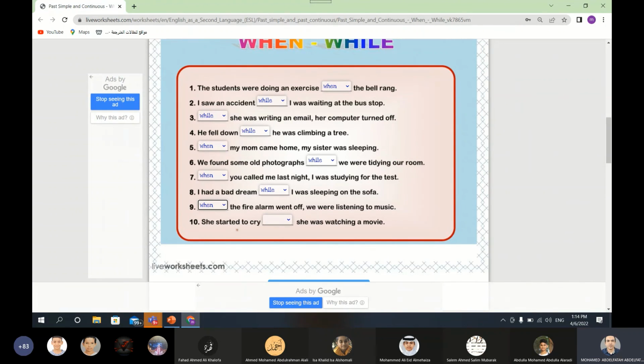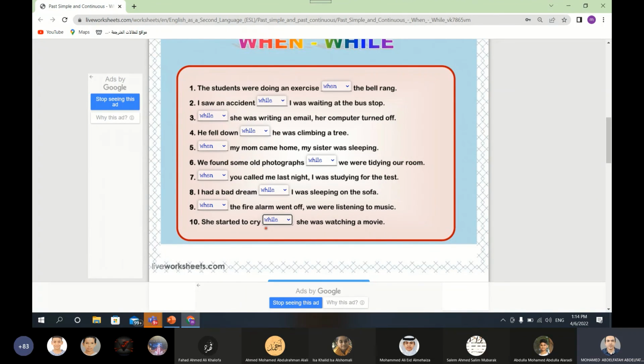She started to cry. Started, past simple. While or when she was watching a movie. This is the first action, action number 1. We use when or while with the first action. She was watching. While she was watching a movie. Excellent.